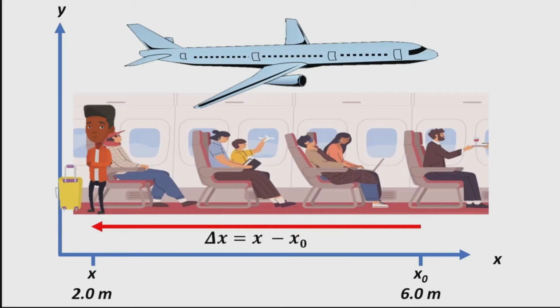In this case, delta x is the final position, 2.0 meters, minus the initial position, 6.0 meters. This will give us negative 4.0 meters. The negative sign indicates that the passenger traveled in the opposite direction, or on the negative side of our coordinate.